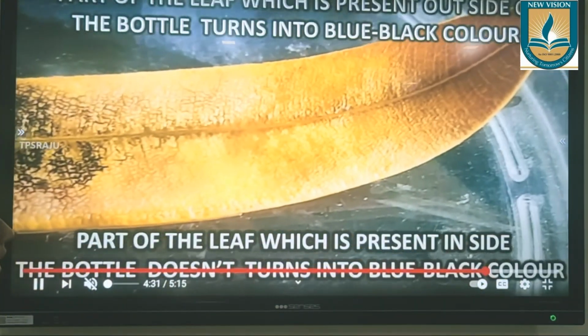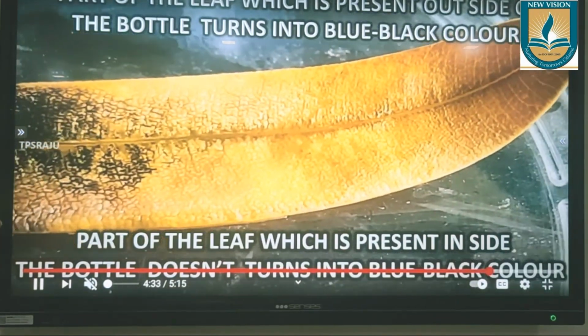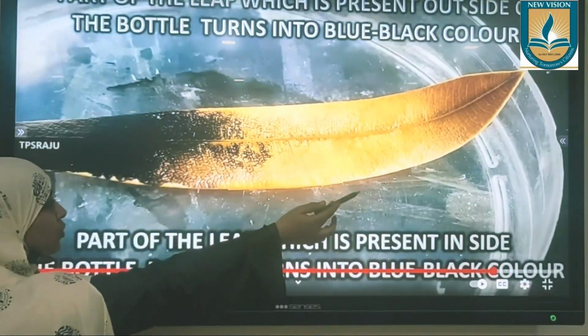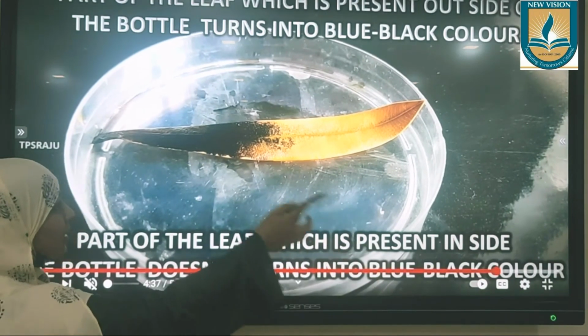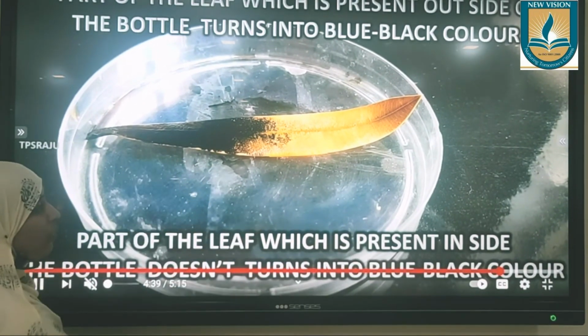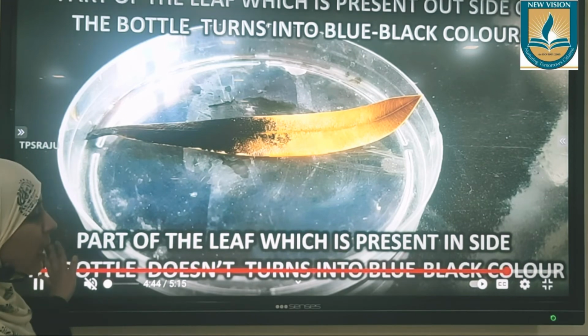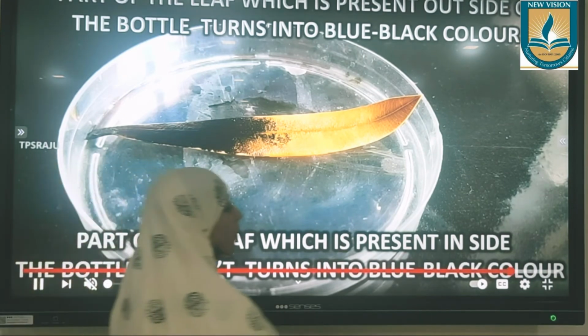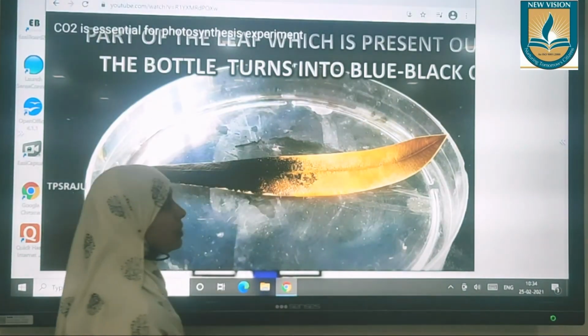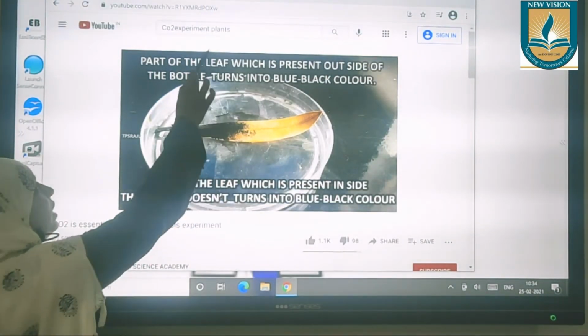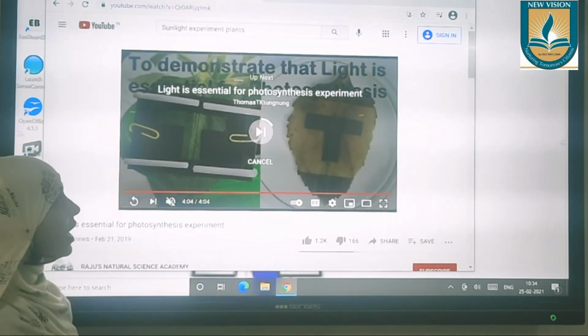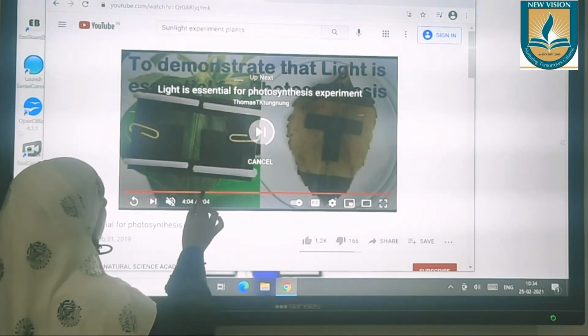So the result is like this. The part of the leaf which is inside the bottle, there is no color change. But the part of the leaf which is outside the bottle, you can see clearly there is a color change, that is, it turned into bluish black. So this experiment proves that carbon dioxide is required for photosynthesis. And at the last, we have another experiment to prove that sunlight is required for photosynthesis.